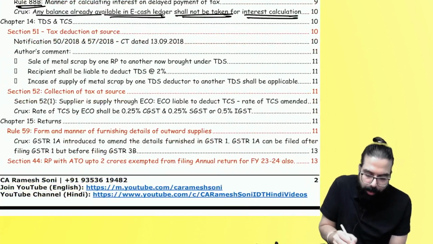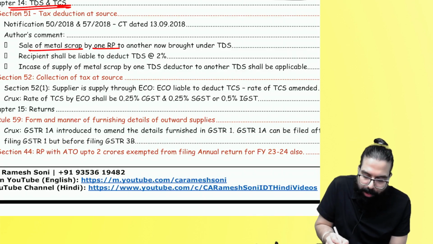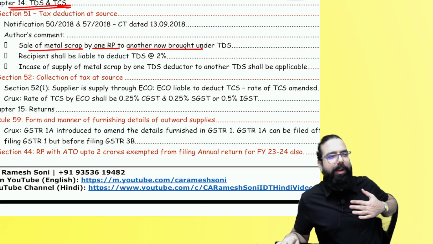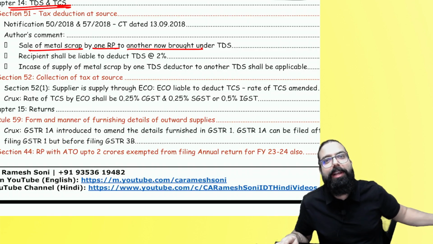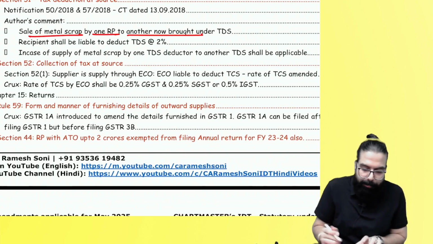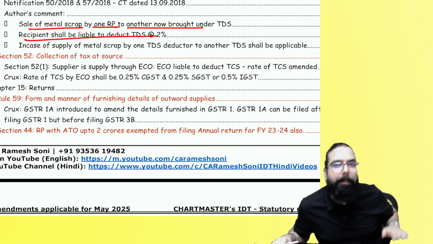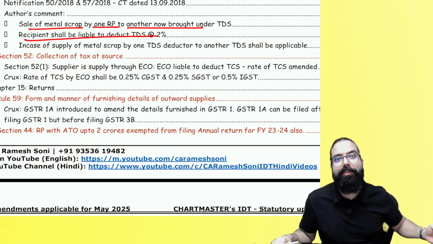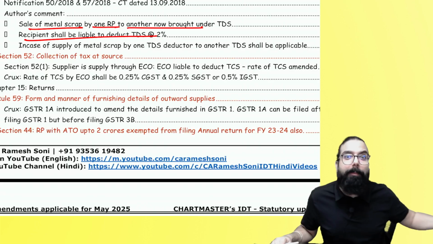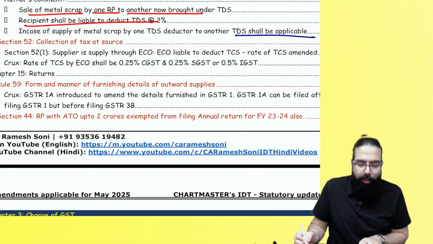The next, in the TDS chapter, now they have gone ahead and told: sale of metal scrap by one registered person to another registered person. I am one registered person, you are another registered person, I am selling you metal scrap. You will go ahead and deduct TDS at the rate of 2%. That's all has been told. Recipient is liable to deduct TDS at the rate of 2%. And in case one TDS deductor is supplying to another TDS deductor, no TDS. But a metal scrap dealer supplying to another metal scrap dealer, TDS is there at the rate of 2%.